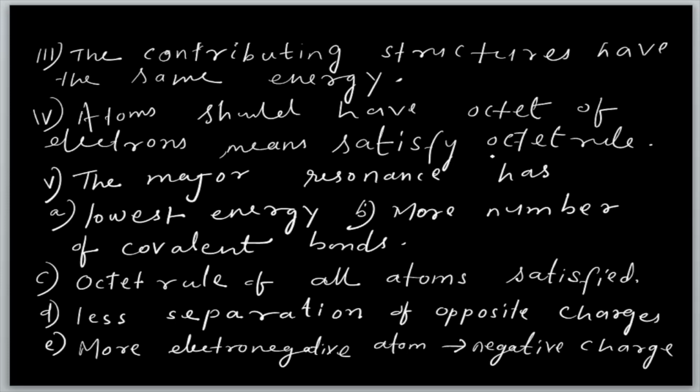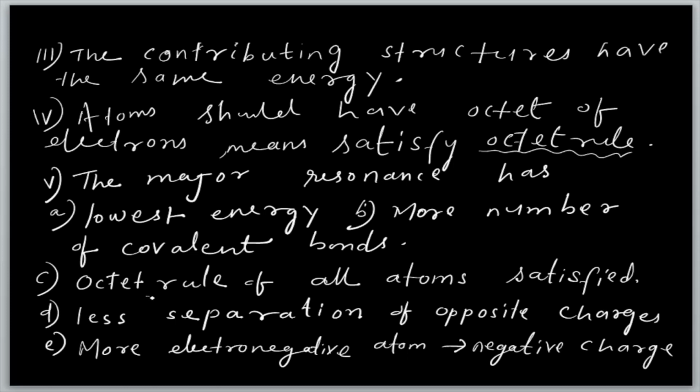It is very, very important. I have already explained this in our previous video on resonance. The major resonance contributor has the lowest energy and more covalent bonds. That means which is the good resonance structure? The one with lowest energy, more covalent bonds, more canonical structures, and the octet rule satisfied for all atoms.